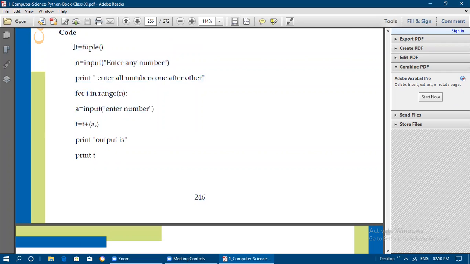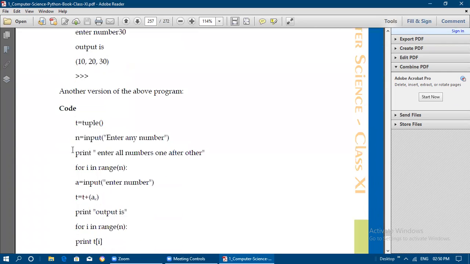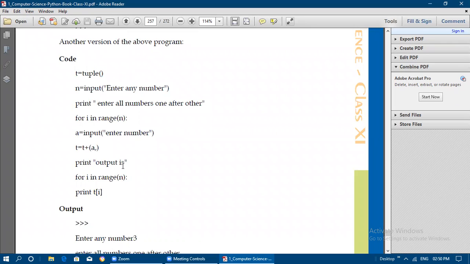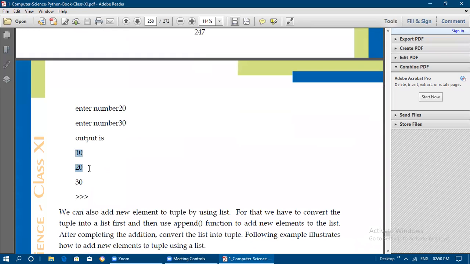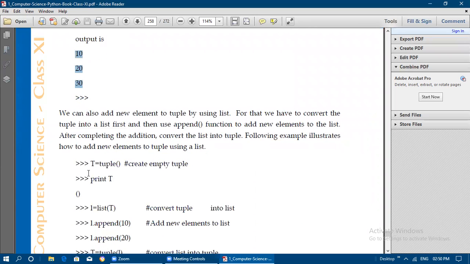From the first line to this t is equal to t plus e, up to that it is the same. But where the change occurred is the print output, after the for loop, inside which we have used the for loop to get values. In the same manner, one by one the values are going to be printed, t of 0, t of 1, t of 2. Like that, one after the other the values are going to be printed. It is not printed as a list. In a list format it won't be printed.